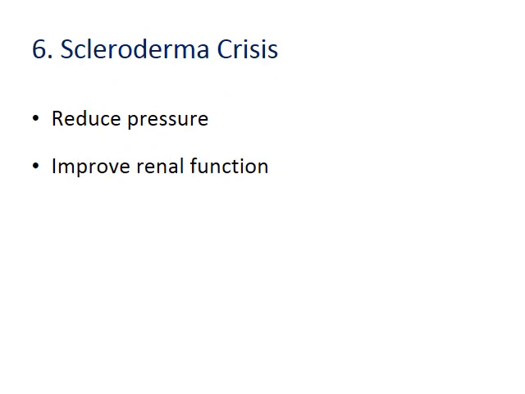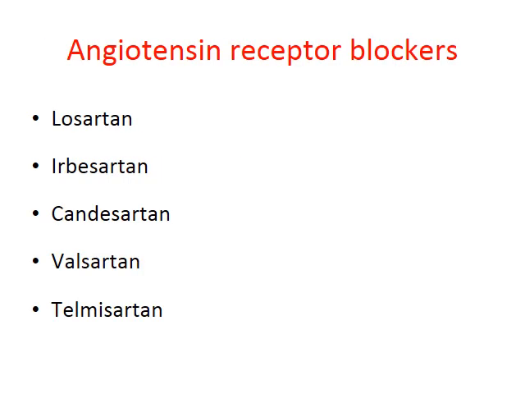And they are also indicated for scleroderma crisis. This is a condition where there is an increase in pressure, which is associated with deterioration of renal function. If ACE inhibitors are used, they produce a vasodilator effect and reduce the pressure, and they can also improve renal function. So both the effects produced in scleroderma crisis can be overcome by using ACE inhibitors. So this is all about the angiotensin converting enzyme inhibitors.